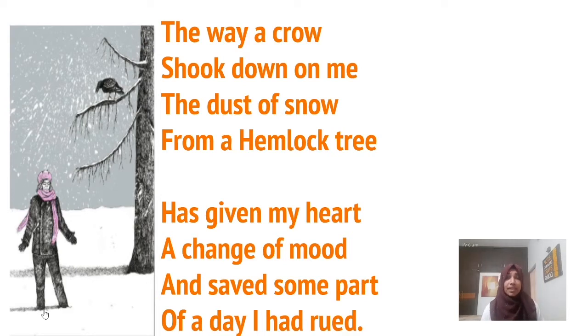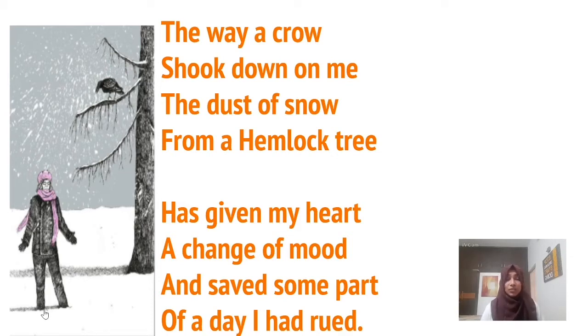A crow landed on a branch of the hemlock tree. And with the sudden movement of the crow, some particles, dust of snow, dust means fine particles of snow, fell on his body. And we know that snow is very cold and soft.